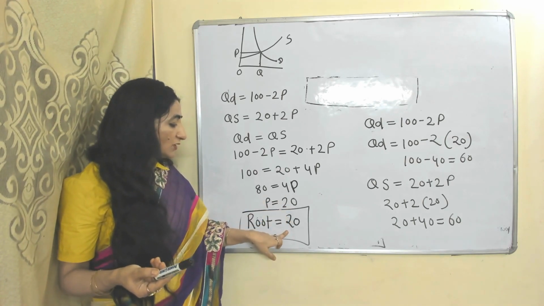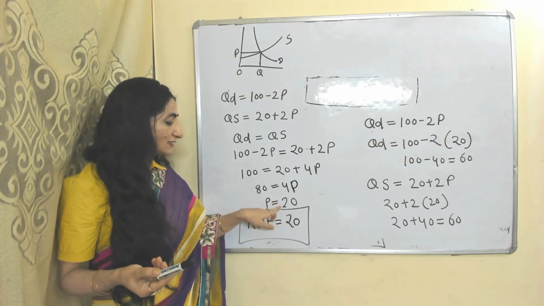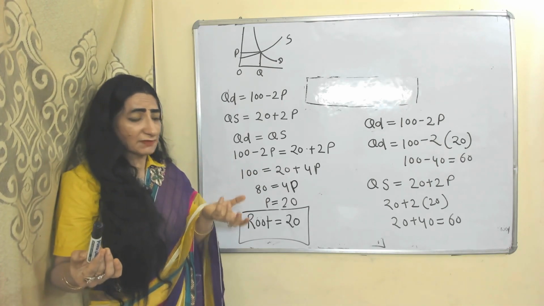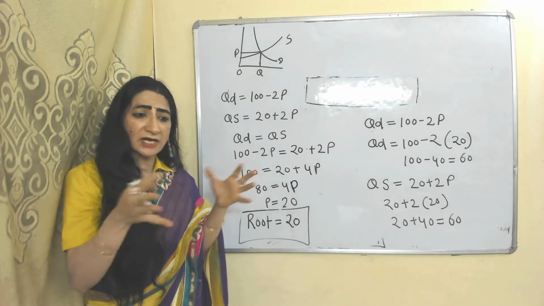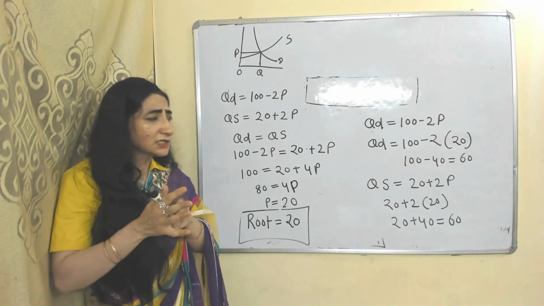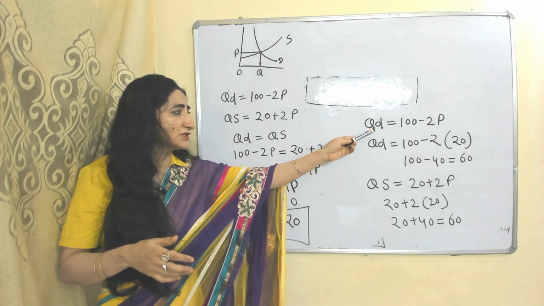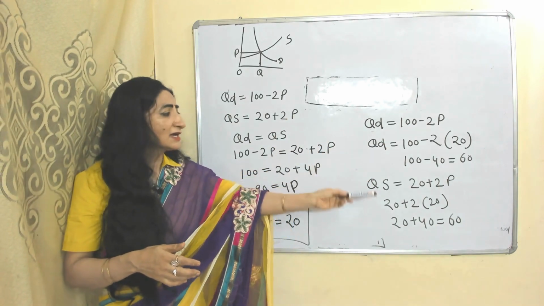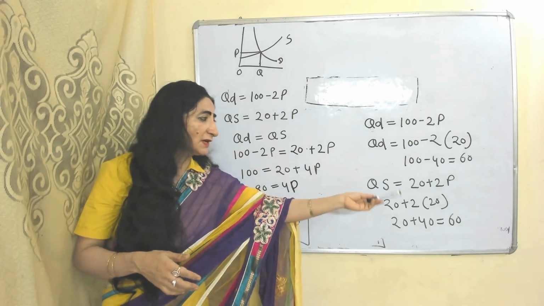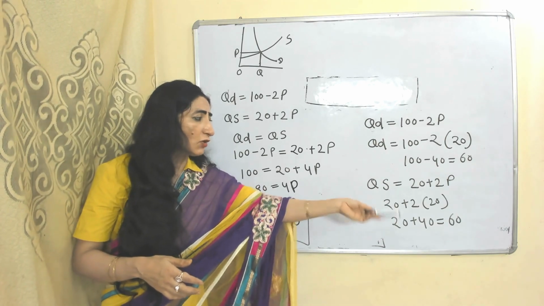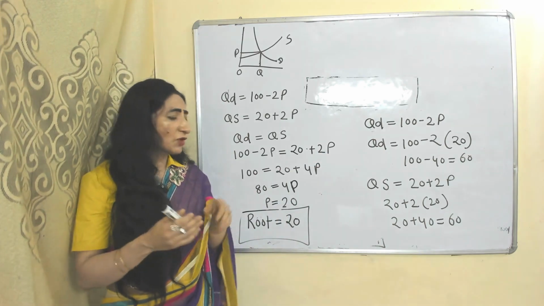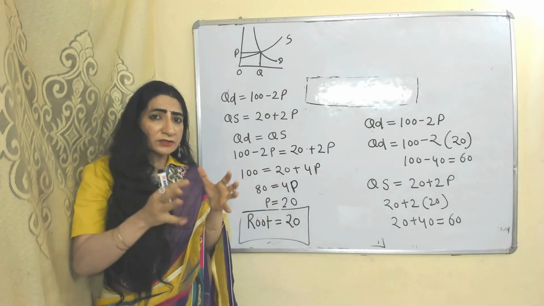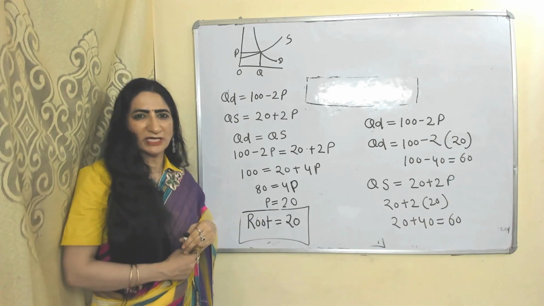This 20 will be called our root because at this price our demand is equal to supply, or you can say that because of this price both sides of the equation become equal. In the demand equation, in place of P, we put 20, it becomes equal to 60. Similarly in the supply equation, in place of P, we put 20, it also becomes equal to 60. So we can say that our root is 20, because of this root, both sides of the equation become equal to each other.